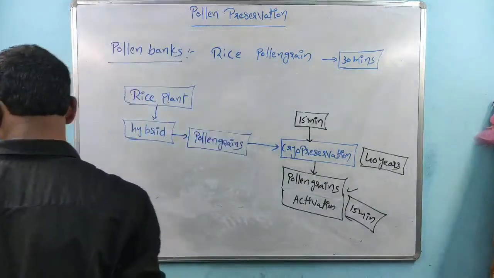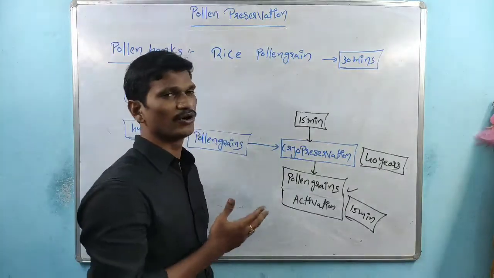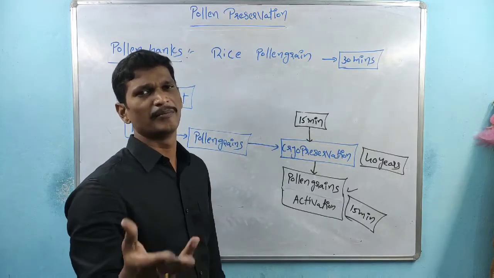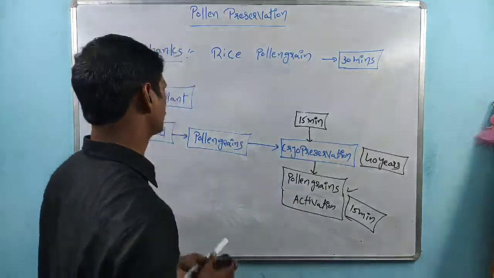At the same time, some other banks are there. See here, these banks are not related to money banks.